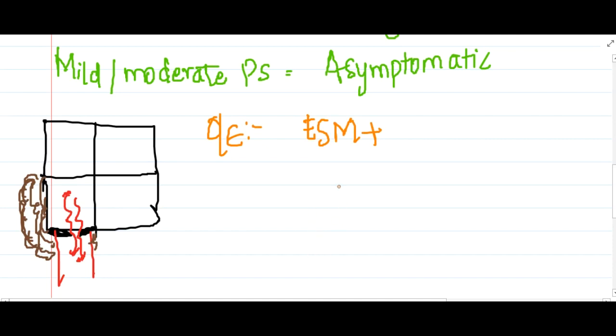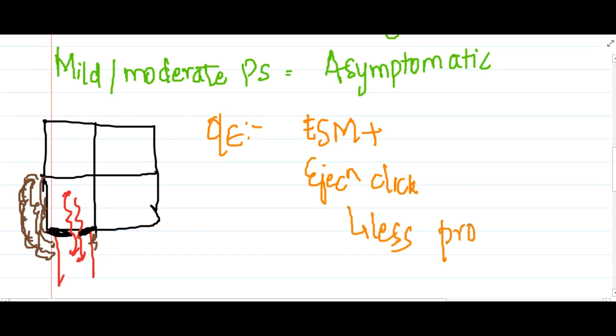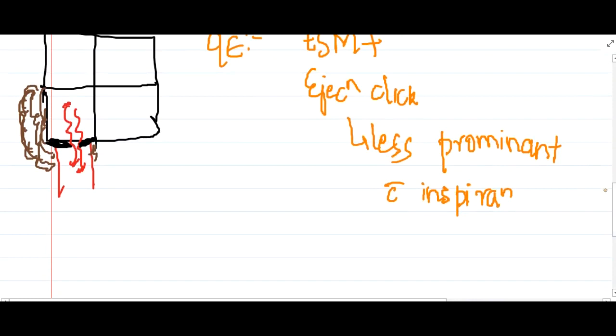You will also see an ejection click, which becomes less prominent with inspiration. All right-sided events become prominent with inspiration, except this ejection click.